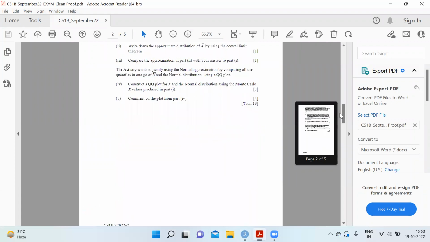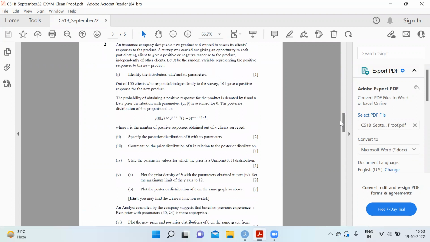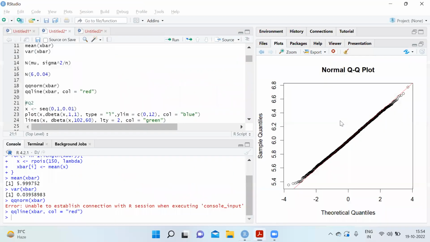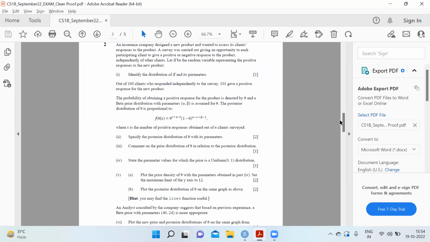It was very direct. Coming to the second question: an insurance company designed a new product and wanted to assess its client responses to the product. A survey was carried out, giving an opportunity to each participating client to give a positive or negative response to the product independently of other clients. Let X be the random variable representing the positive responses to the new product. Identify the distribution of X and its parameters. So the distribution of X is binomial, since the response can be taken as either positive or negative.